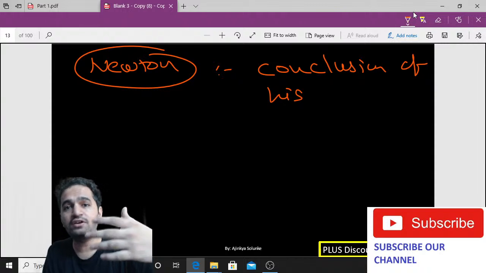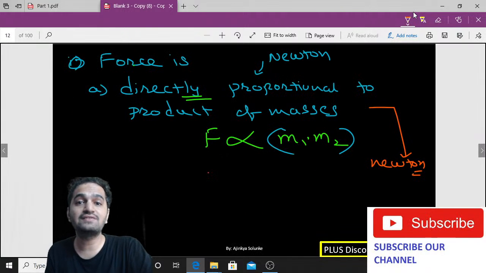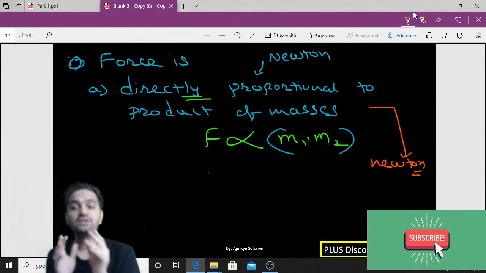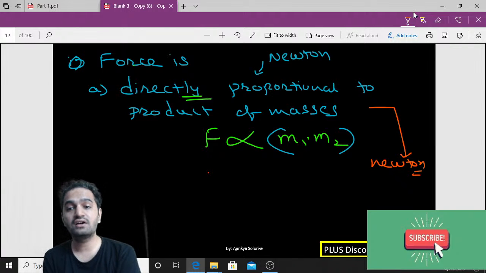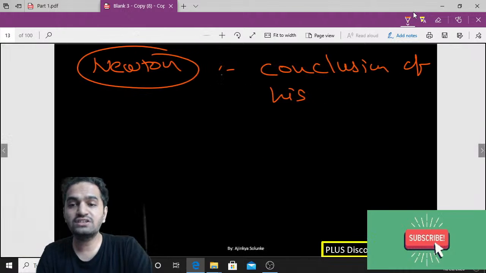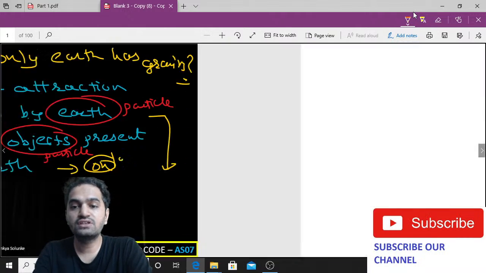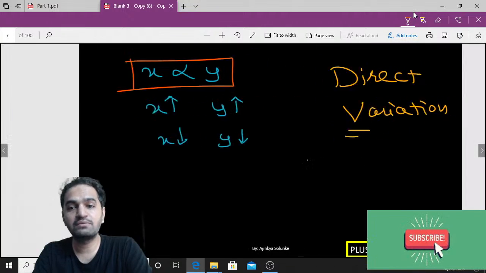So this experiment has already been conducted by Newton. He has given a statement, and that statement we are using. So we do not have the proof of it, like why exactly it is directly proportional. But what we have is just a statement which we are writing down as a mathematical expression. So let me write it down. First thing, Newton said that gravitational force is directly proportional to the product of their masses.